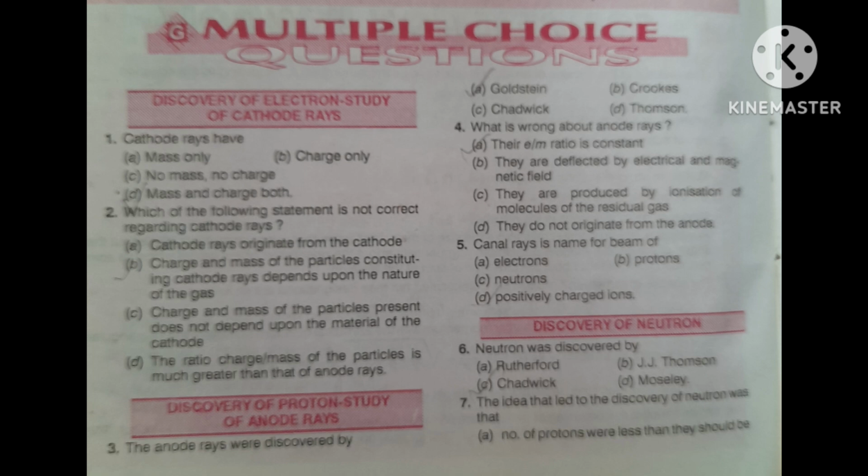Now, the next questions depend on the discovery of the neutron. Now I am reading the question. Neutron was discovered by: first, Rutherford; second, J.J. Thomson; third, Chadwick; fourth, Moseley.